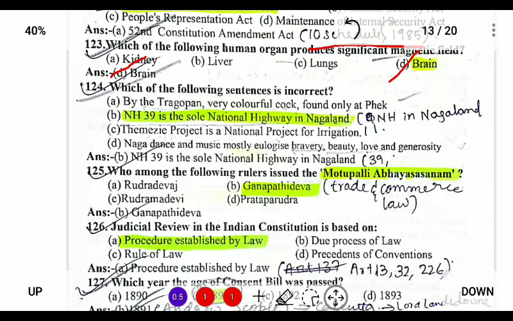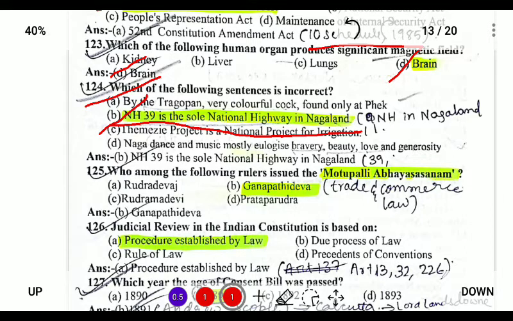Which of the following is incorrect? The Dragovan, very colorful cock is found in Phek. Yes. Next. National Highway 39 is the sole national highway in Nagaland. So there are many national highways in Nagaland. So the answer is B, incorrect.